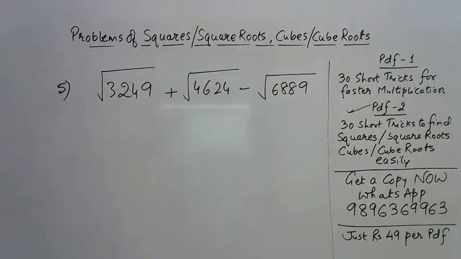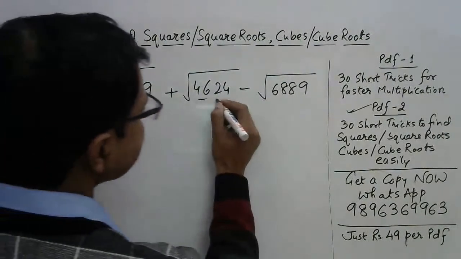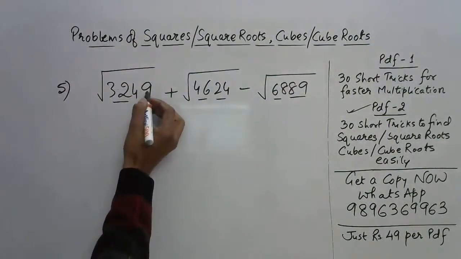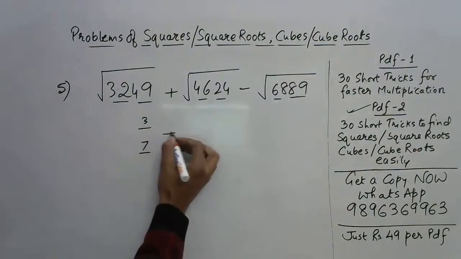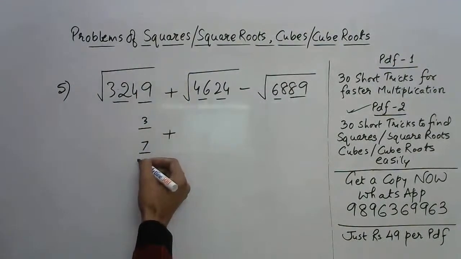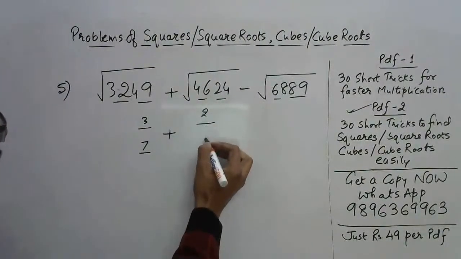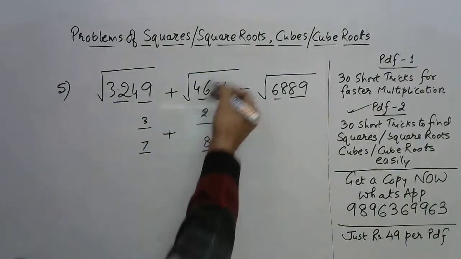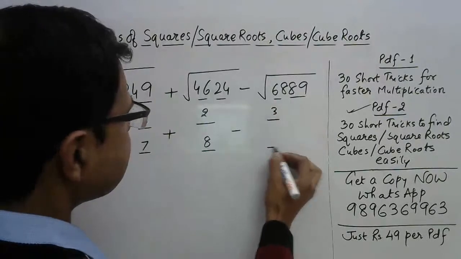The first number is 4 digits, so 2 2. 4 digits means again 2 2. Here also 2 2. Now, this is ending with 9, so my answer will end with 3 or 7, because 3 square is 9 and 7 square is 49, which ends with 9. Ending with 4 means it is 2 or 8. So 8 square is 64 and 2 square is 4. And finally 9 means again 3 and 7.